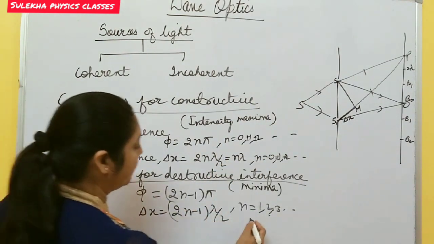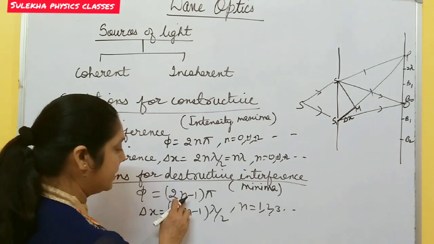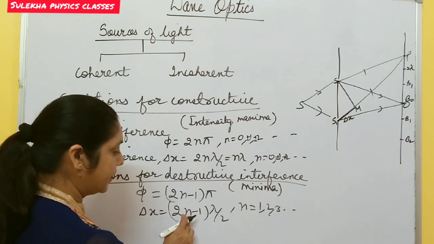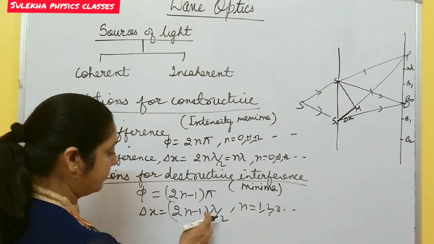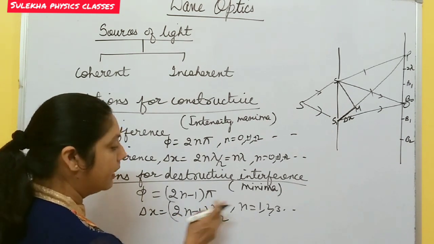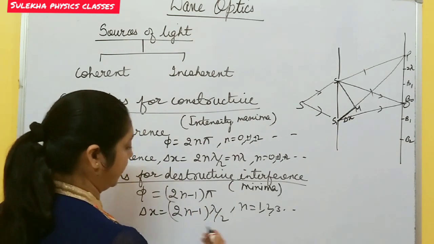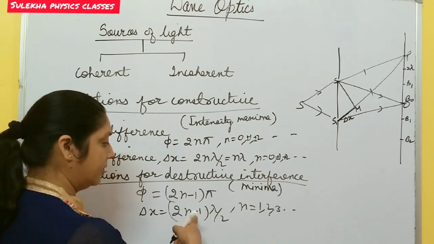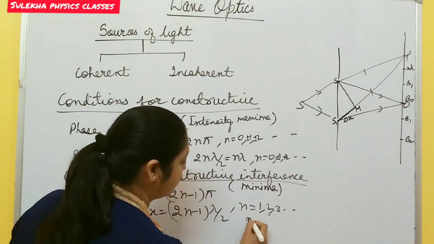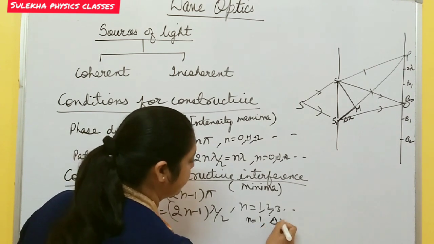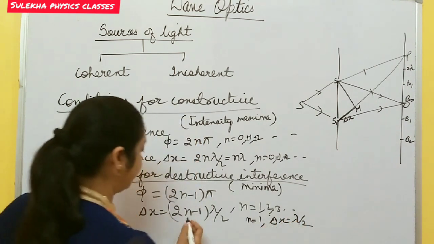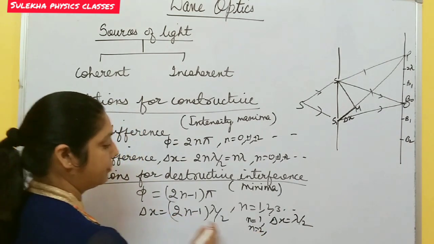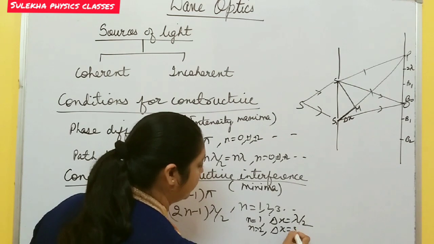When n is 1, the path difference is (2n minus 1) lambda by 2, so lambda by 2. When n is 2, 2 times 2 is 4, minus 1 is 3, so the path difference is 3 lambda by 2.